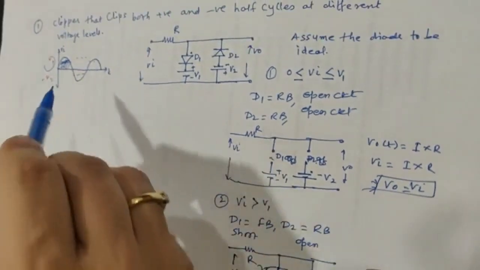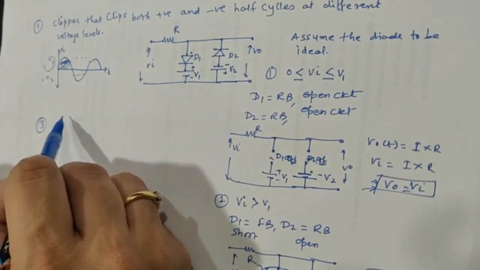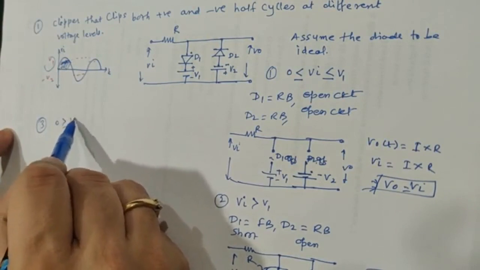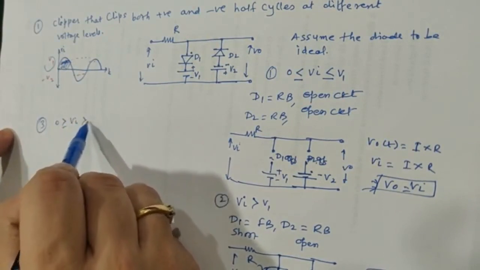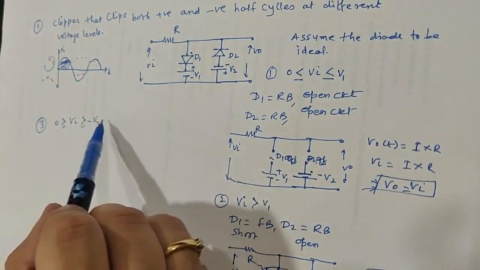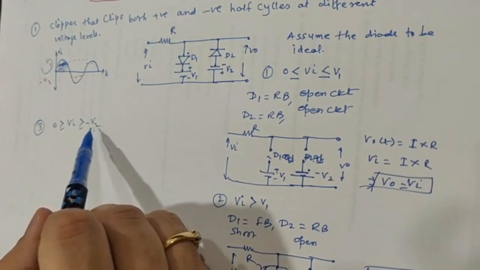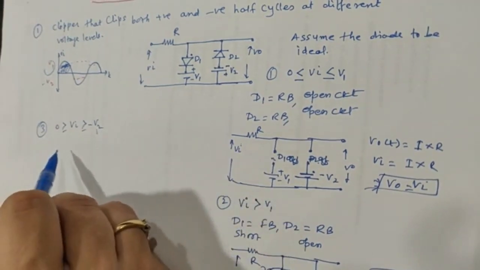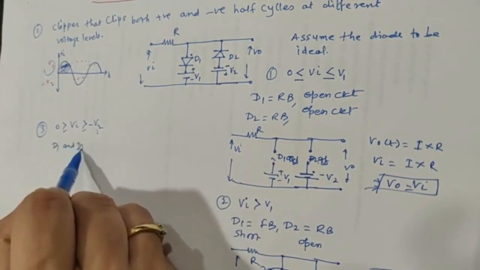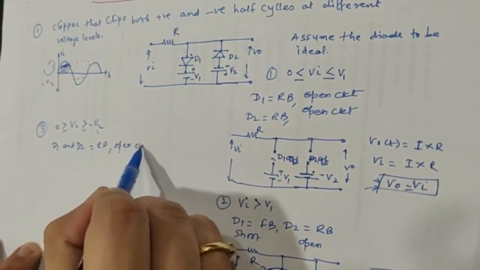Okay. Now let us consider the third case. I am considering the next case where 0 is greater than or equal to Vi, is greater than or equal to minus V2. Means I am considering the input voltage to be negative, but that negative voltage is lesser than minus V2 voltage. So in this case, again both the diodes D1 and D2 will be reverse bias and can be replaced by open circuit.